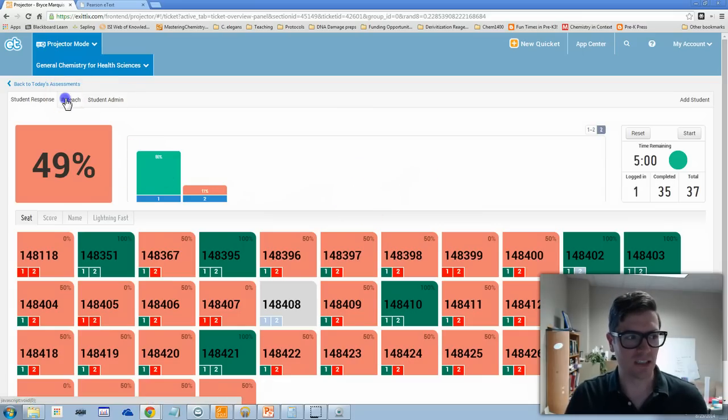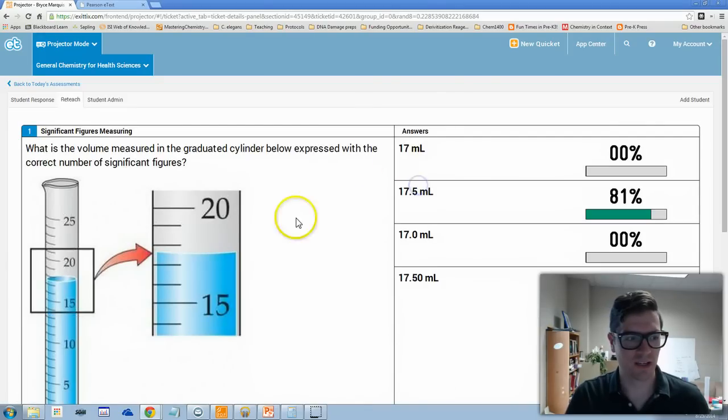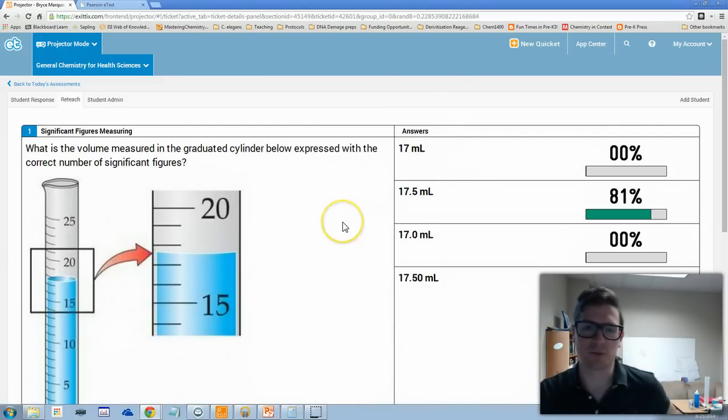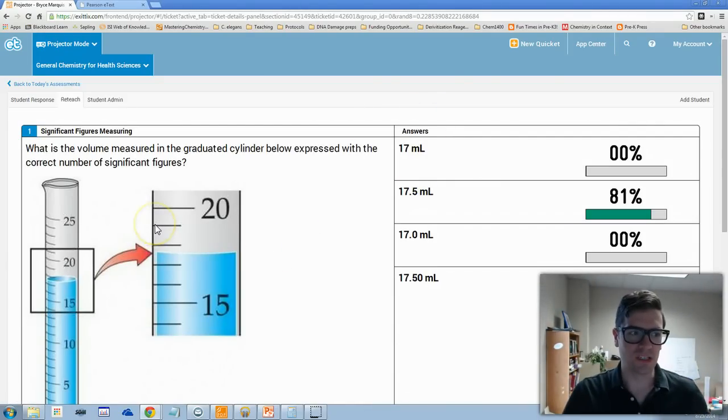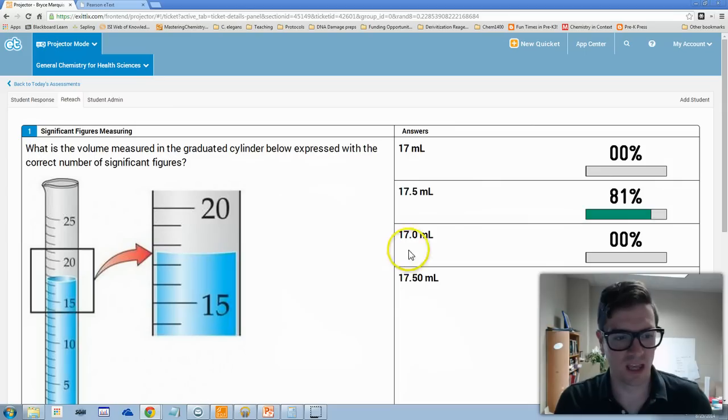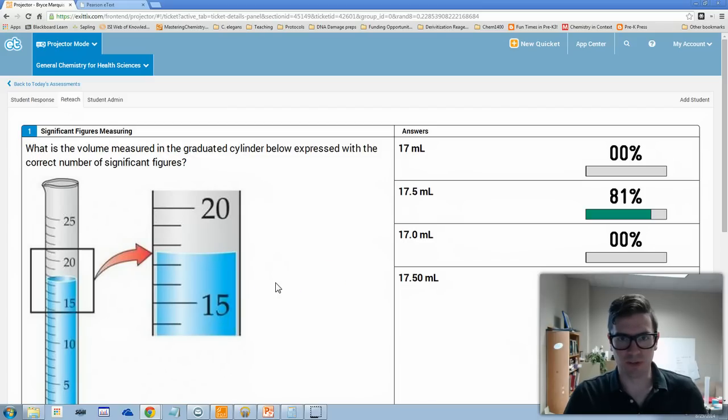But if you see, both sections did about the same. We had 2. One of them was this one where we were looking at reading the significant figures off of a measured value. Over 80% of you got the right answer, which is 17.5 milliliters, and the second largest, 20%, put 17.50. And remember, your last significant digit is your first uncertain digit.